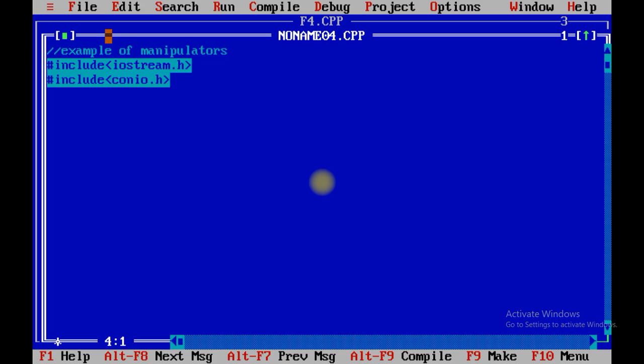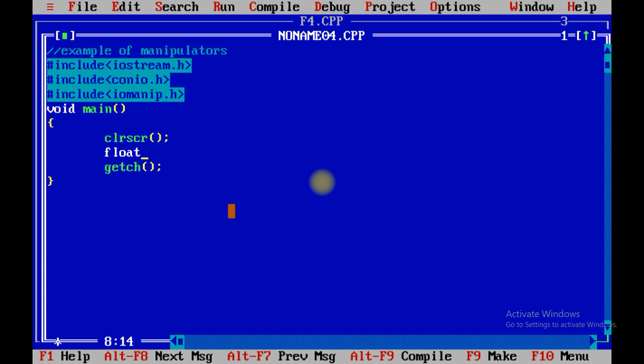<conio.h>. Now remember one thing, when you want to write programs related to manipulators, at that time you need to include one more file, that is <iomanip.h>, because we are going to use IO, that is input output, and the use of manipulators. So for that we need to use iomanip.h. Then and only then are we able to use the functions which are declared inside iomanip.h. clrscr and getch, these two are the functions which we always write.